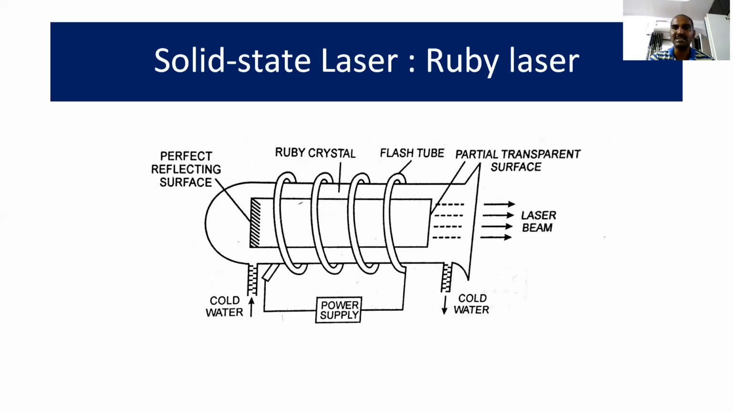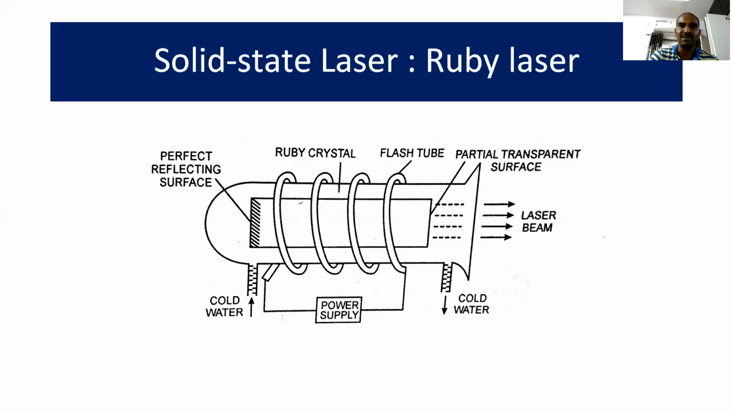Based on the state of active material, we have three types of lasers. One is the solid state laser, and the example is the ruby laser. Second one is the gas laser, and the example is the helium neon laser. Third one is the semiconductor laser, and examples are the gallium arsenide semiconductor laser or the gallium aluminum arsenide semiconductor laser. Now we will see the types of lasers one by one in detail.